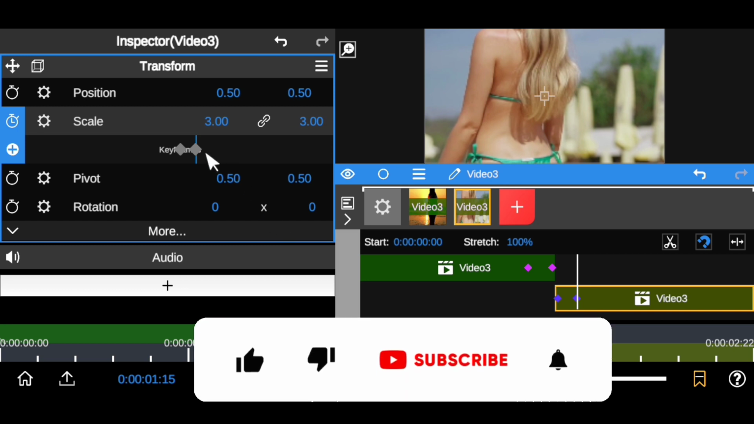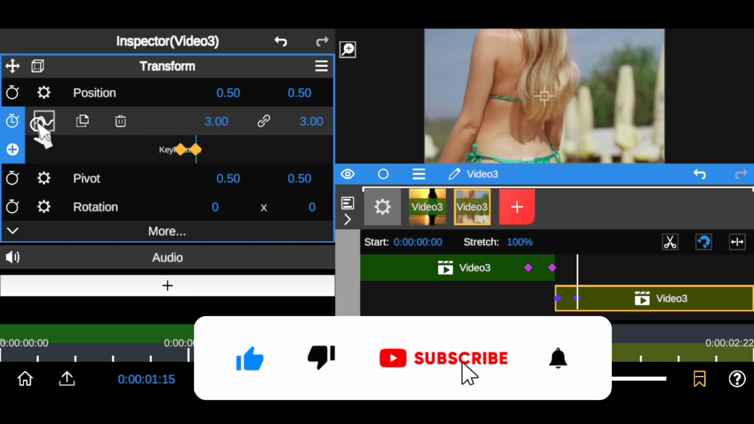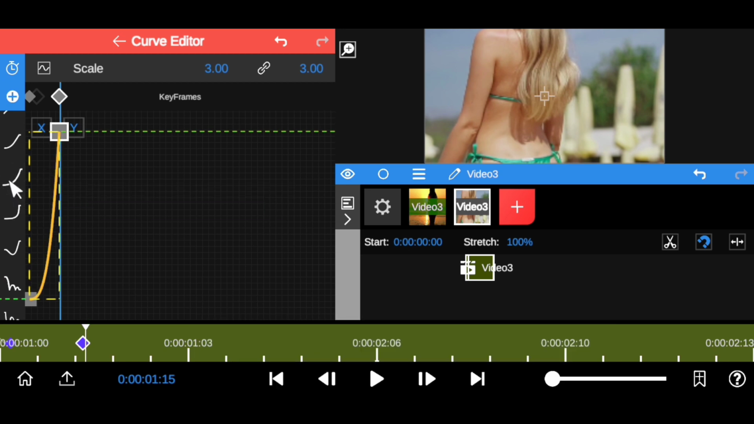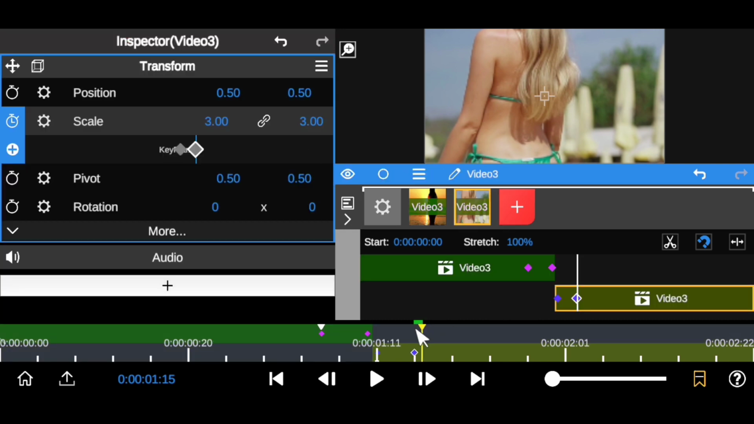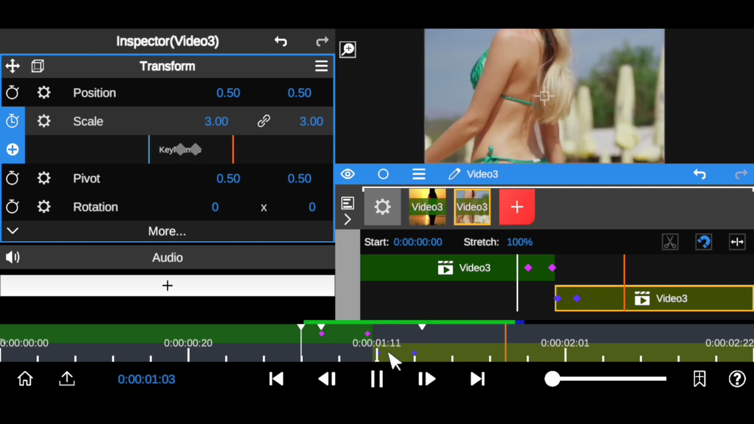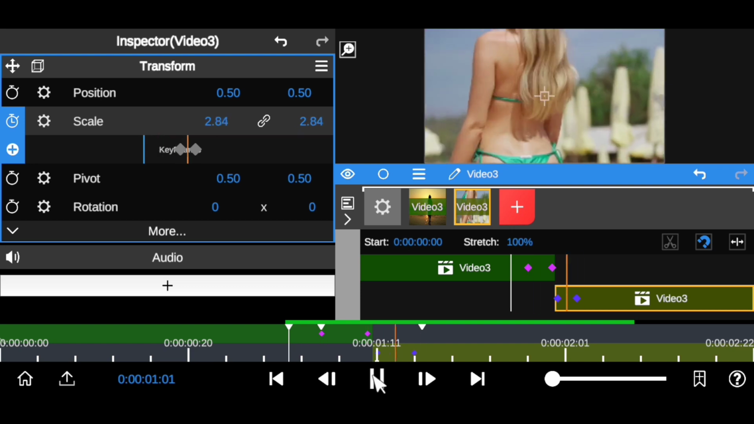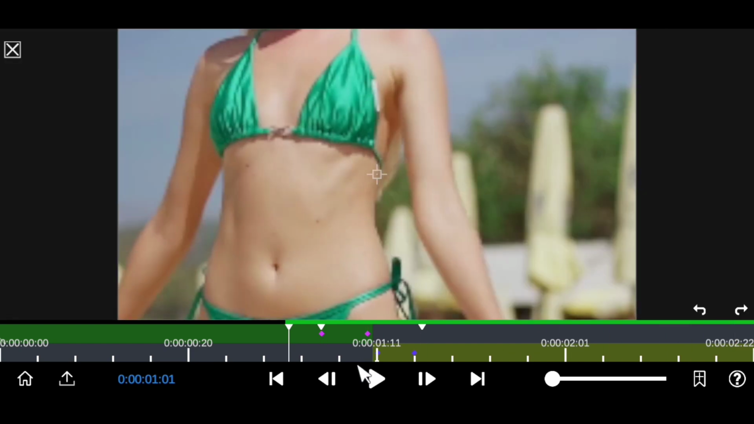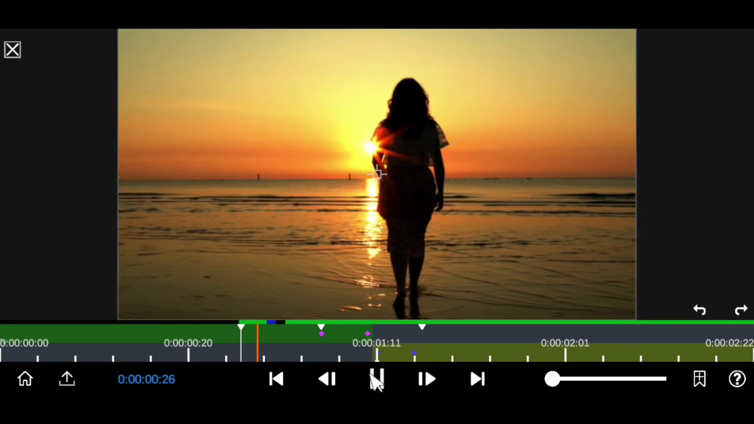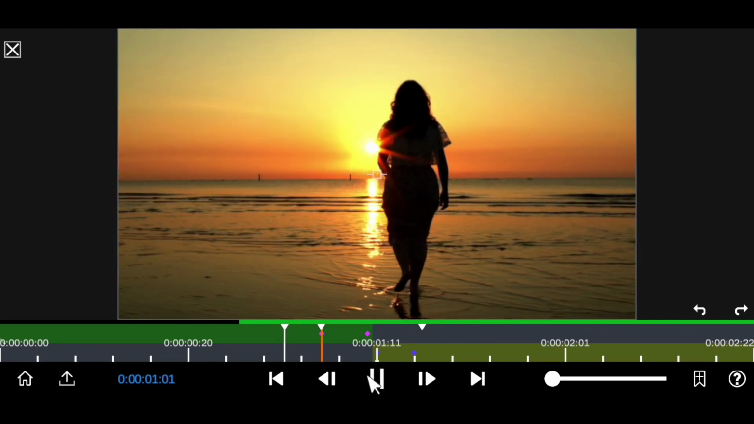So all you want to do now is ease this keyframe right there. Click on it and come down right here and do the opposite of what you did in the first clip, as you can see. So close this up, and let's play this and see what we have with this. As you can see, that's awesome, right? That is a seamless transition, right?